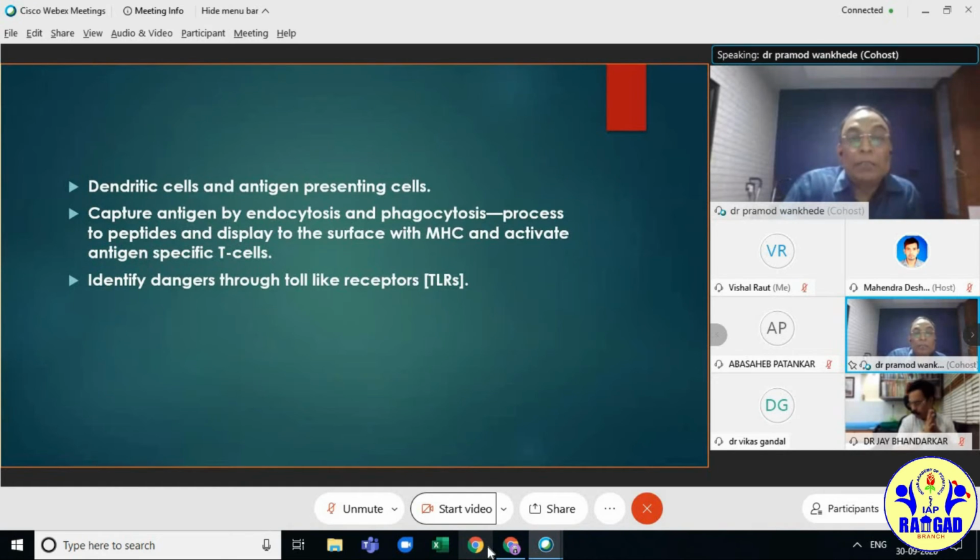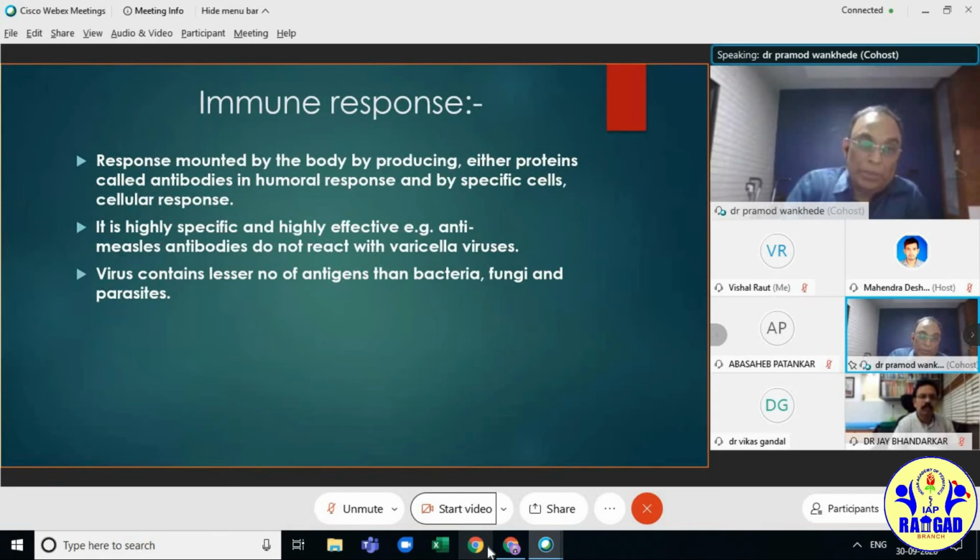Dendritic cells are antigen presenting cells. They capture the antigen by endocytosis and phagocytosis, process it to peptide and display it on the surface with MHC, major histocompatibility complex, and activate the antigens and identify the danger through their receptors called TLR, toll-like receptors.